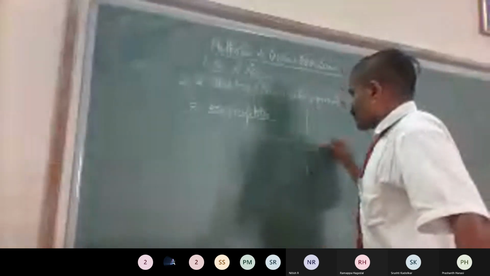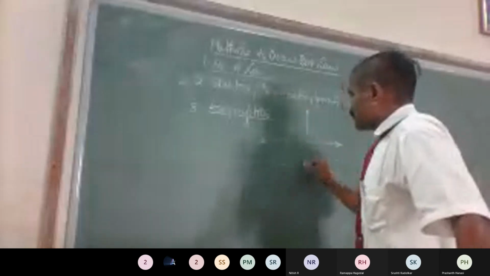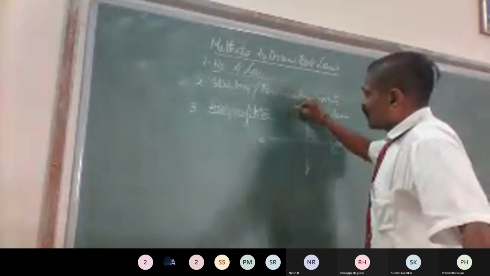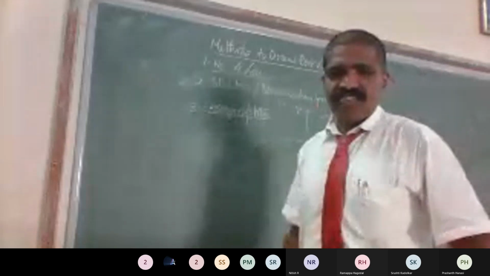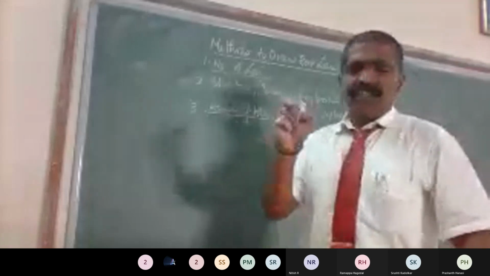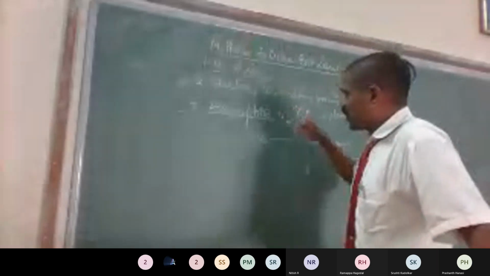Then in the third step, you are supposed to determine asymptotes. Let us discuss the meaning of this. As I told you, root locus is drawn in the S plane. The horizontal axis is called the real axis and the vertical axis is called the imaginary axis. You will be locating a pole in the S plane. Let us say this is one pole P1.